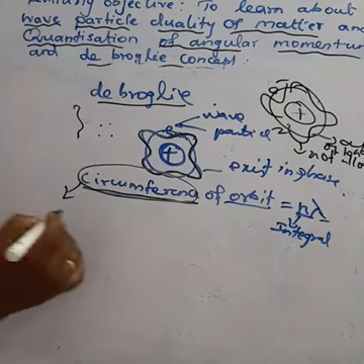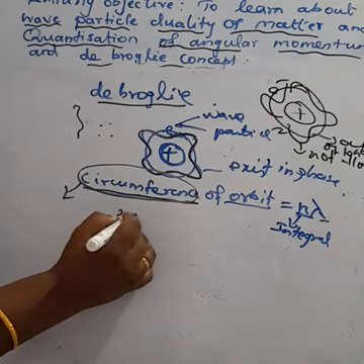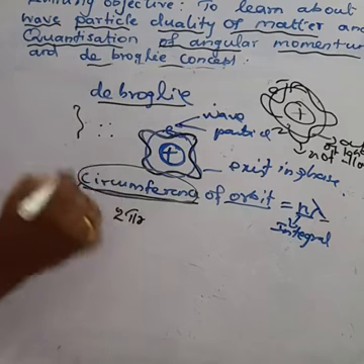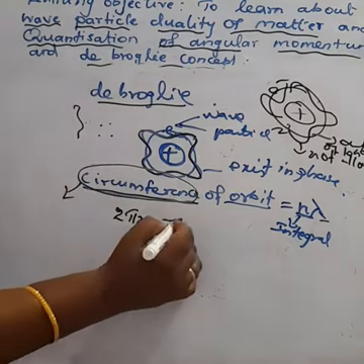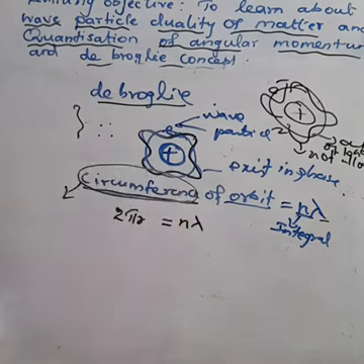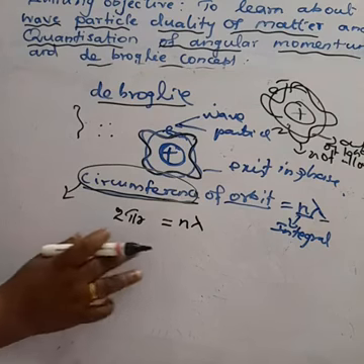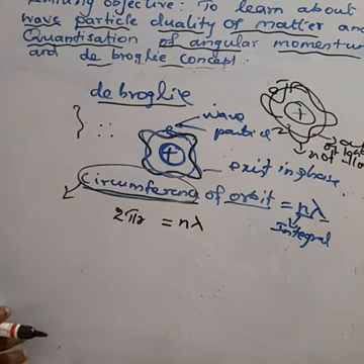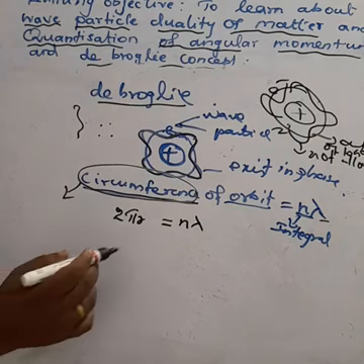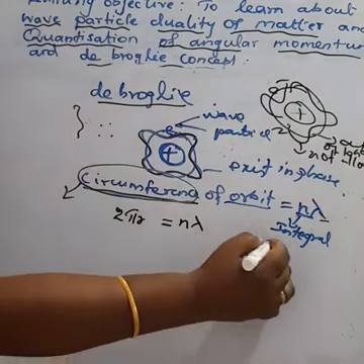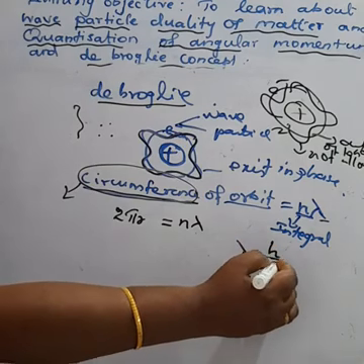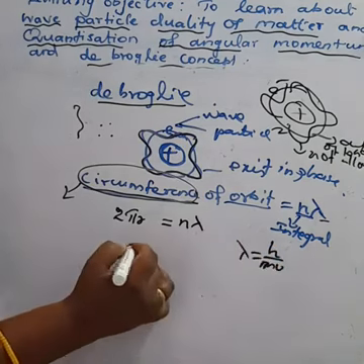So 2 pi r is equal to n lambda. What is the lambda value? We studied lambda is equal to h by mv. So 2 pi r is equal to n into h by mv.